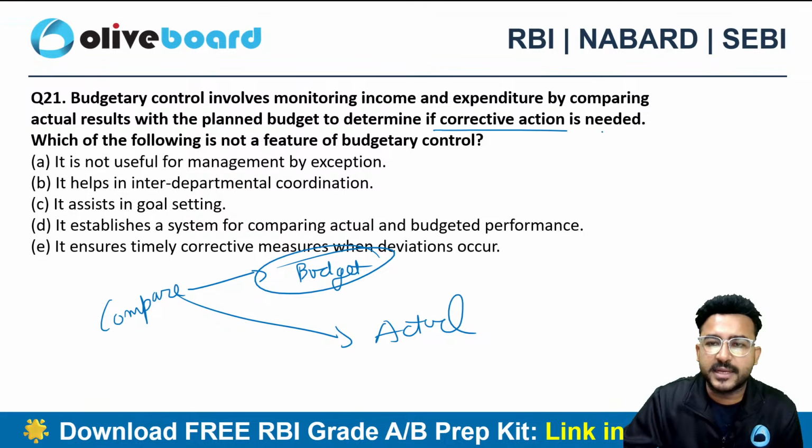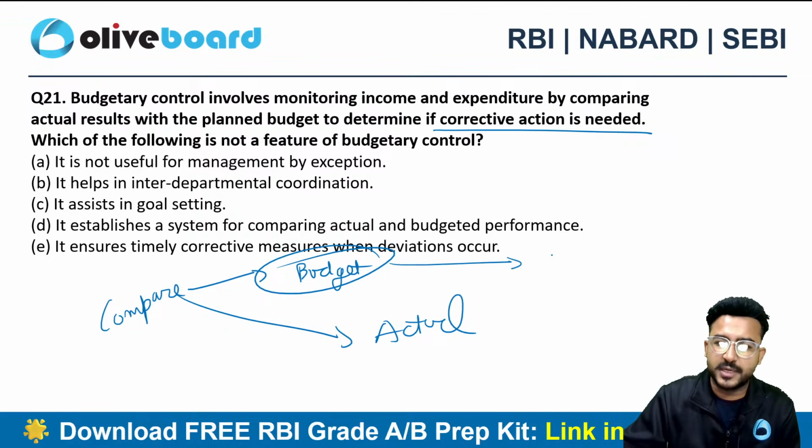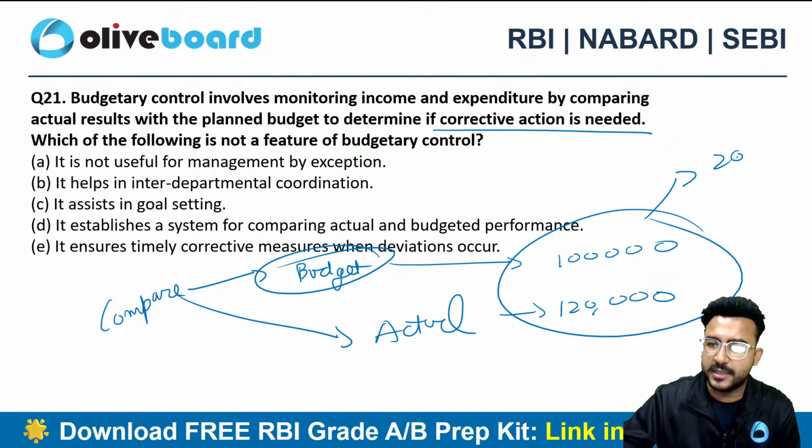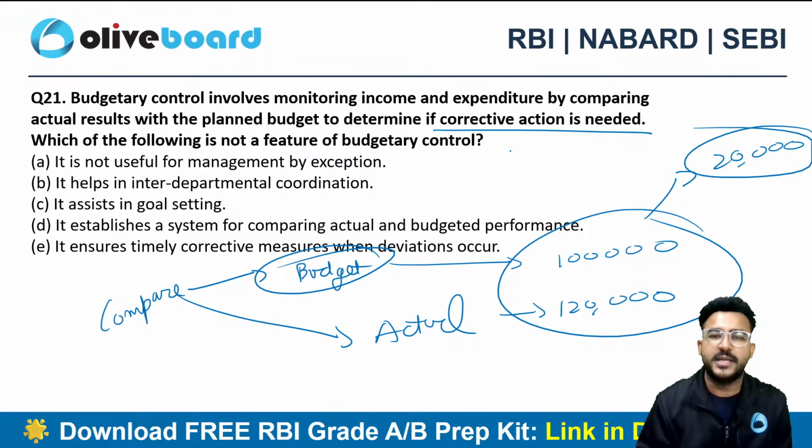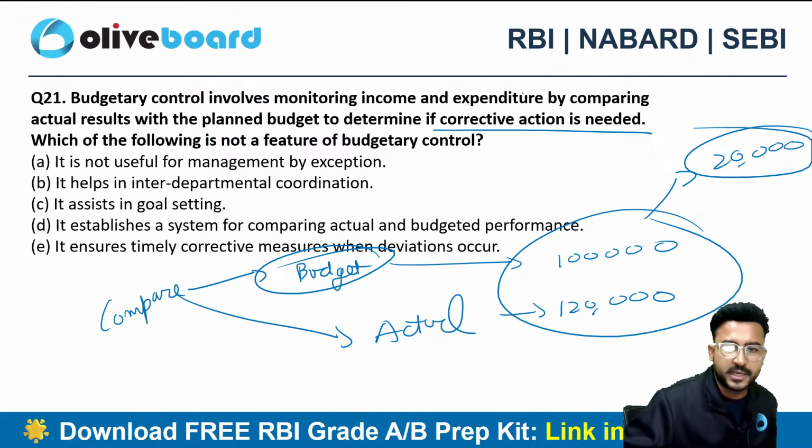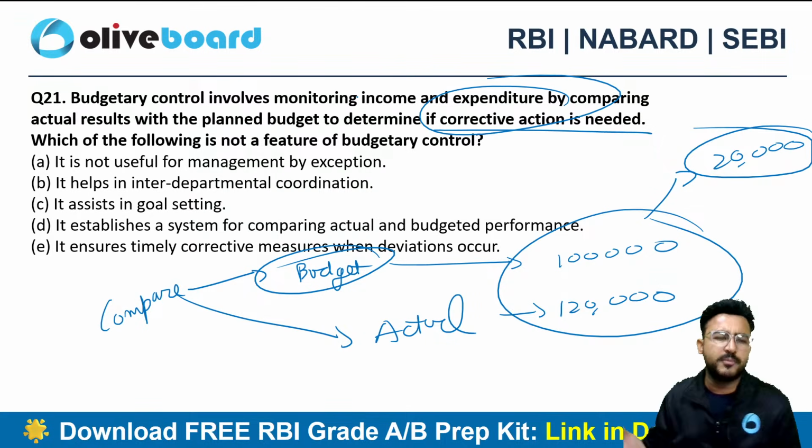To determine the corrective action, let's suppose I have budgeted an expense of 1 lakh rupee, but the actual expense is 1,20,000. So how come this 20,000 exceeded my expectation? That should be my corrective action here, right? That's what we do in budgeting.